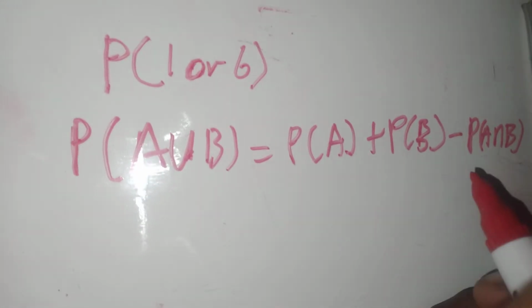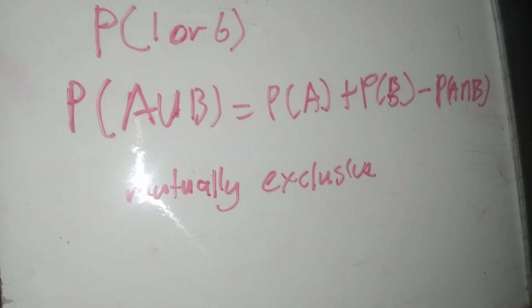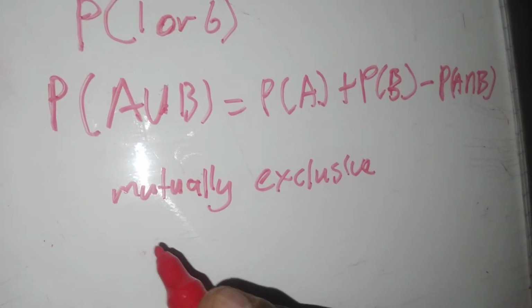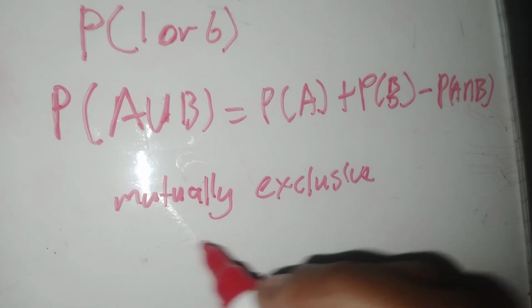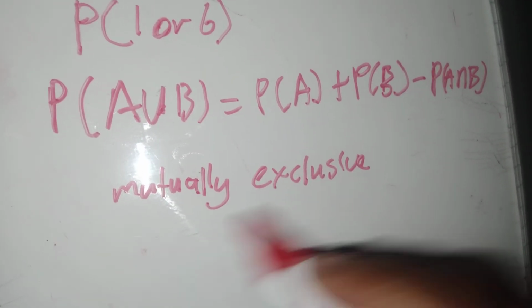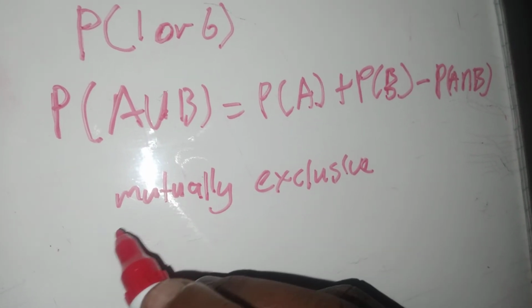So as you saw, 1 and 6 cannot happen at the same time. So we say they are mutually exclusive. This word is very important. Whenever two things cannot happen at the same time, we say they're mutually exclusive. Mutually just means what you do to me, I do to you, right? We do it mutually. And then exclusive, we've just cancelled what we said before, so it can't happen at the same time.